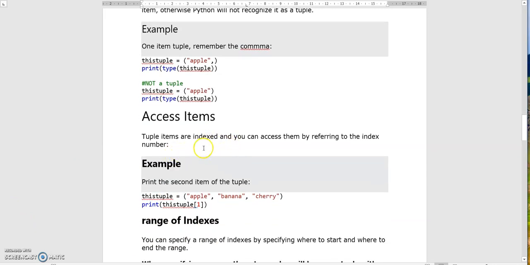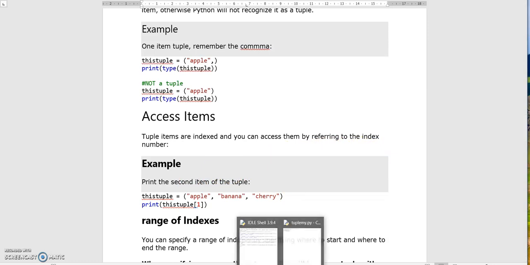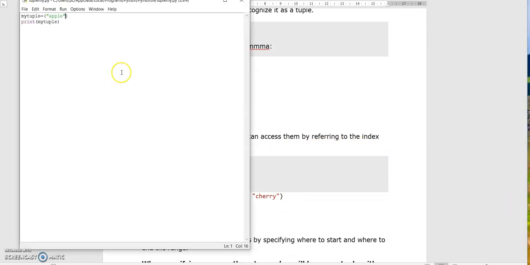Accessing items. Tuple items are indexed. We already know it, so we can access them by referring to the index number. Let's write a code for this for better understanding. Apple, banana, cherry.